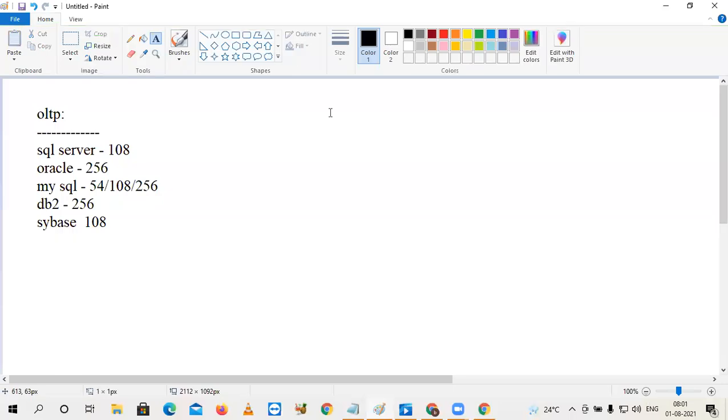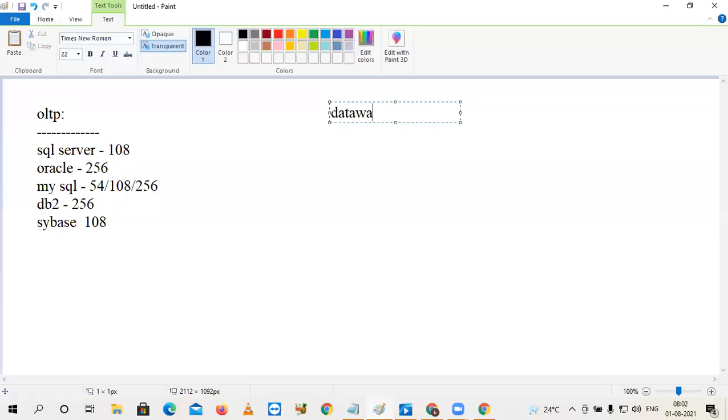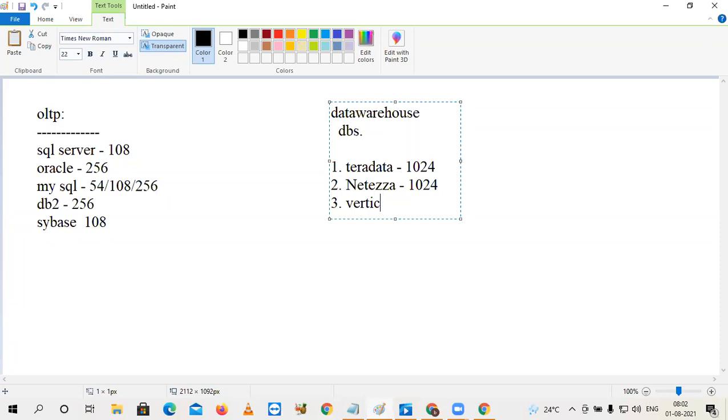Let's talk about data warehouses. Data warehouse databases. The popular one here is Teradata. Here there is a limit of 1024 nodes only. One more, Netezza. Netezza was actually a different company, but IBM acquired it. Netezza again has 1024 nodes. And Vertica has a limitation of only 512 nodes.